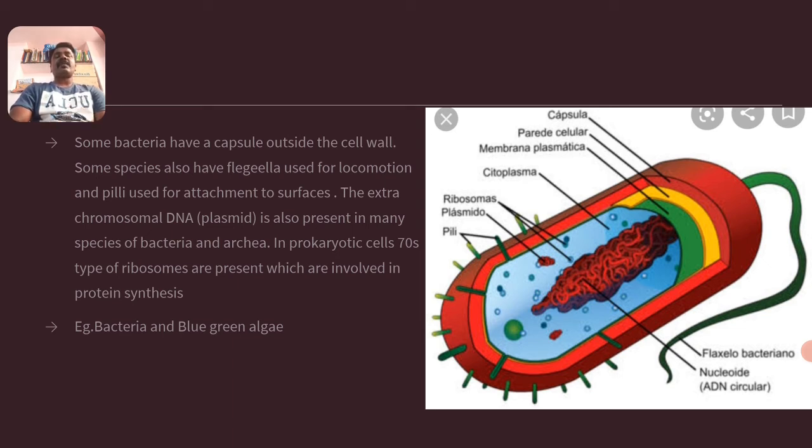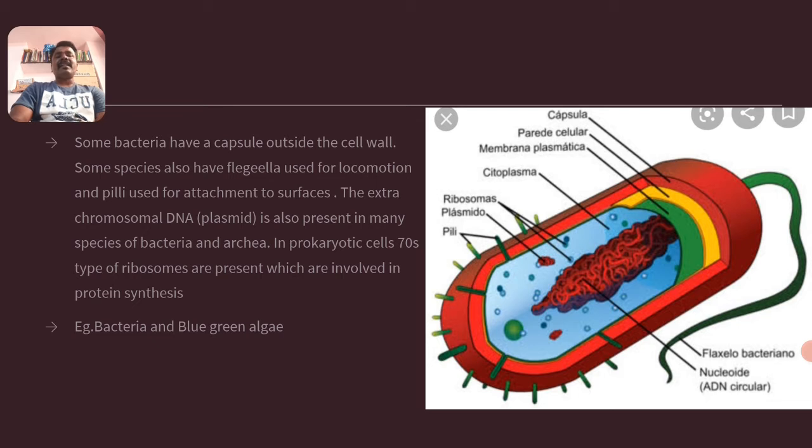The larger subunit is 50S and the smaller subunit is 30S. These ribosomes are mainly involved in the process of protein synthesis.